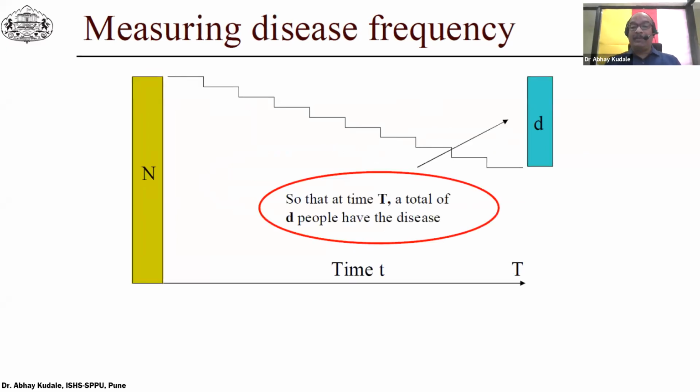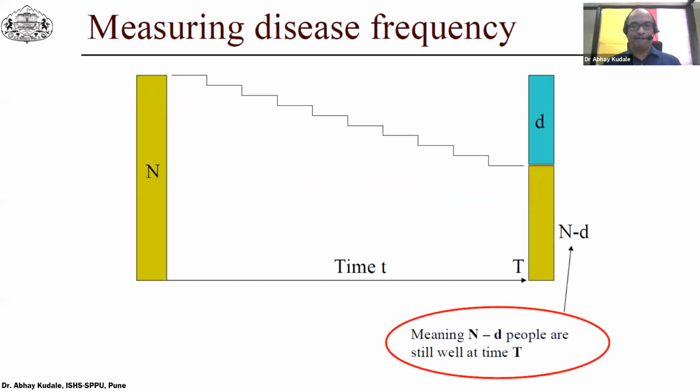So at time T, a total of D people have the disease, meaning N minus D people are still well at time T.